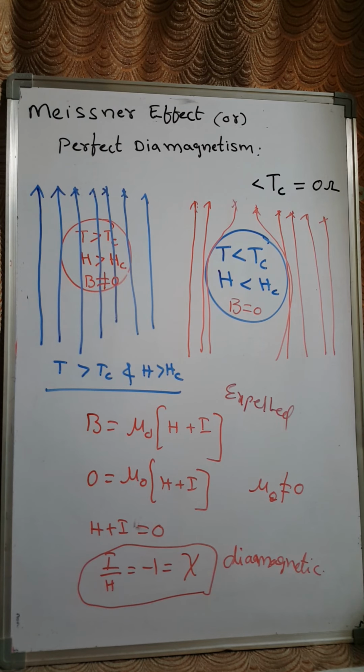And there are two conditions that should be satisfied. First, the resistivity of the material should be 0. R is 0 because T is less than Tc and H is less than Hc. Then only you are going to see R equals 0, right? And the magnetic induction inside the material should be 0, right, when it is placed in a uniform magnetic field. Then only you can say it is the Meissner effect. And the beautiful application based on this perfect diamagnetism is magnetic levitation, right? It leads to a levitation effect in which a magnet hovers above the superconducting material.